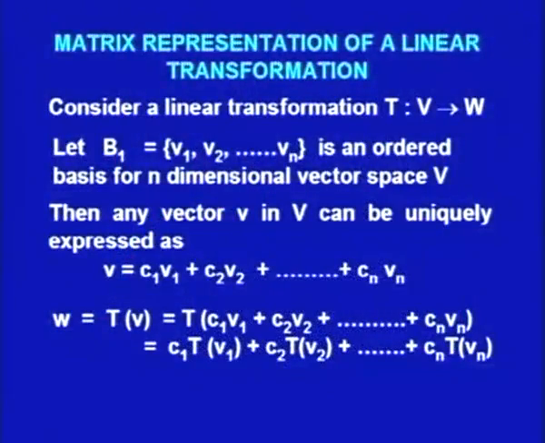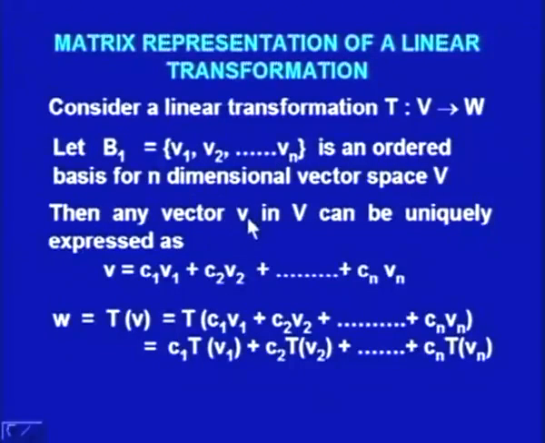Now, let us consider T is a linear transformation from the vector space V into W. Let B1 be an ordered basis for the vector space V consisting of V1, V2, ..., Vn, an n-dimensional vector space.